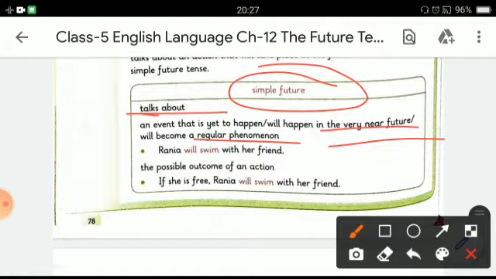Example: Rania will swim with a friend. The action of swimming is going to happen in the very near future, and we can see the possible outcome of an action, where we can find some possibility of action. Example: if she is free, Rania will swim with her friend.